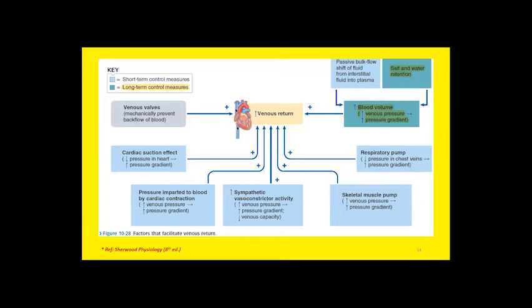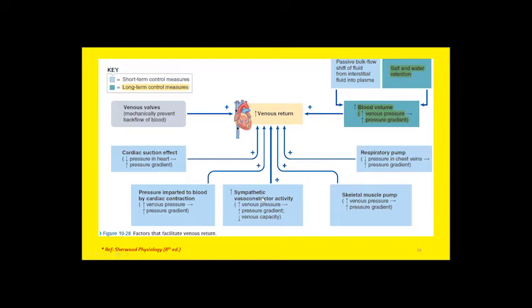So this is the depiction of the same factors that we have discussed: a direct relationship between blood volume and venous return, a direct relationship with the skeletal muscle pump, a direct relationship with the pressure gradient.